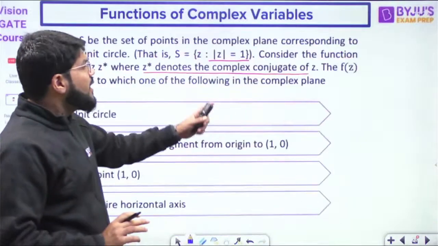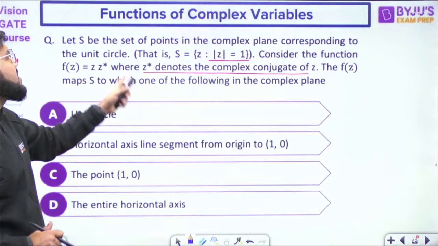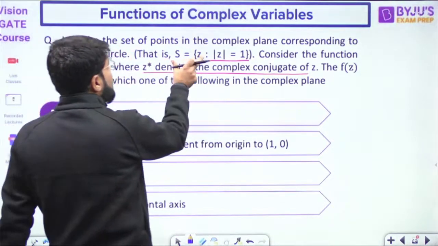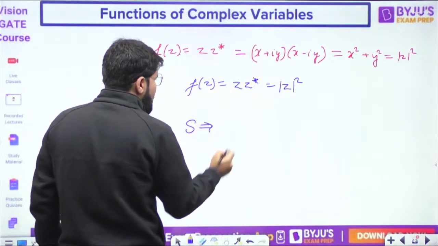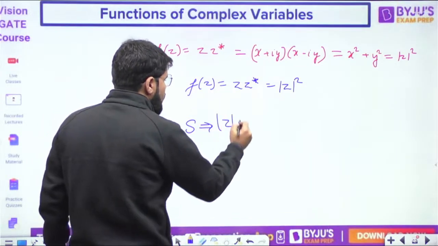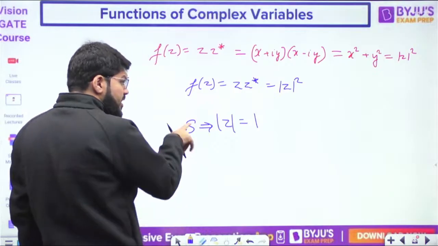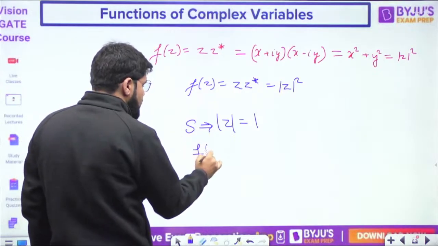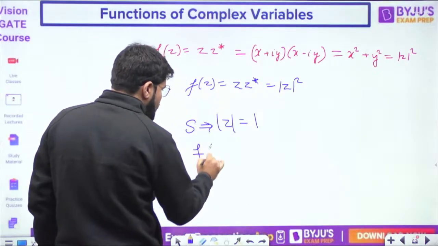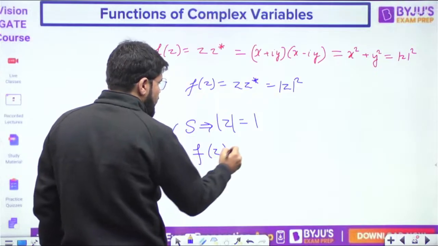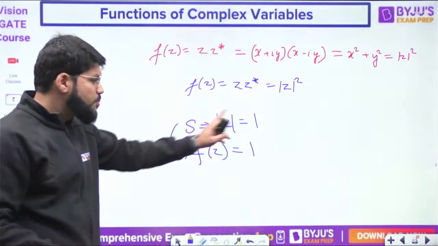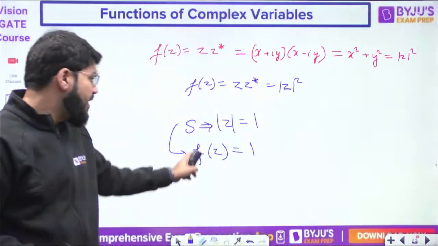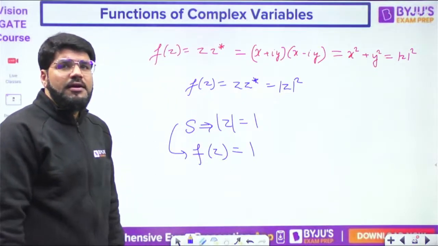Now, what does the question say? The given function f(z) maps S. What is S? S corresponds to the set of all the points which lie on the unit circle, mod z equal to 1. So corresponding to these set of points, f(z) is mod z square, but mod z is 1. So f(z) equal to 1.